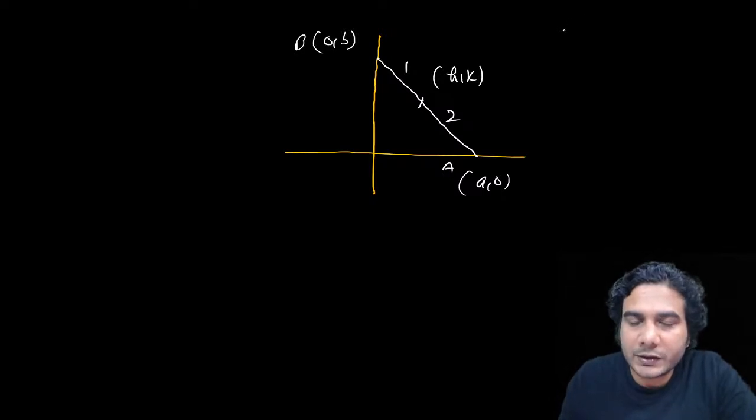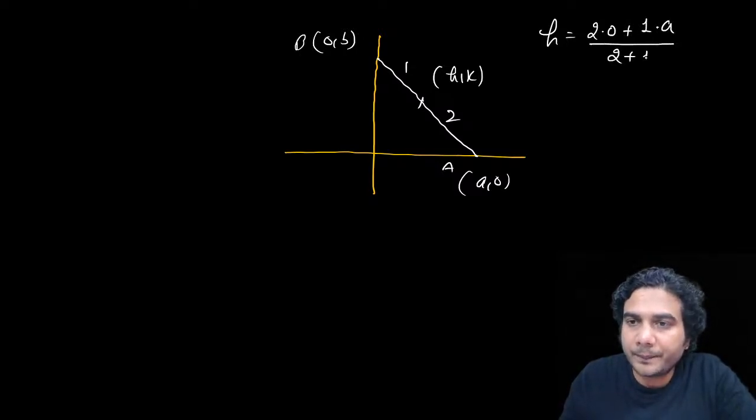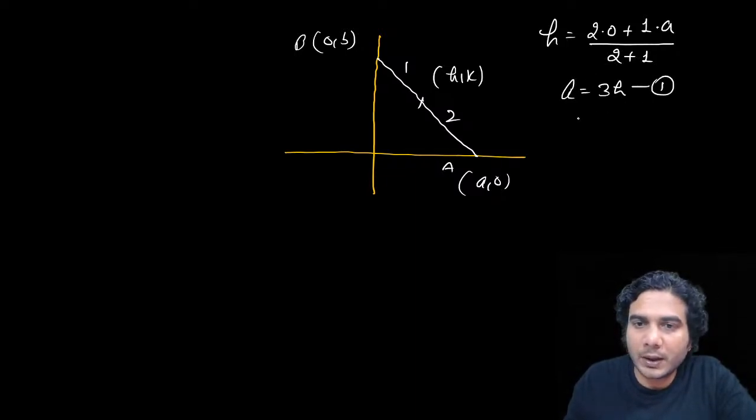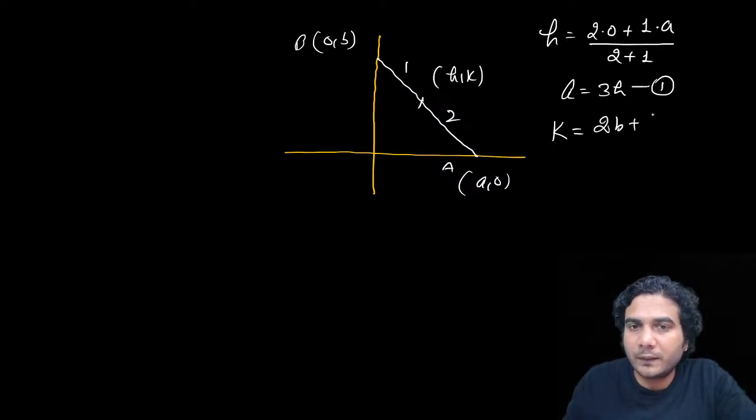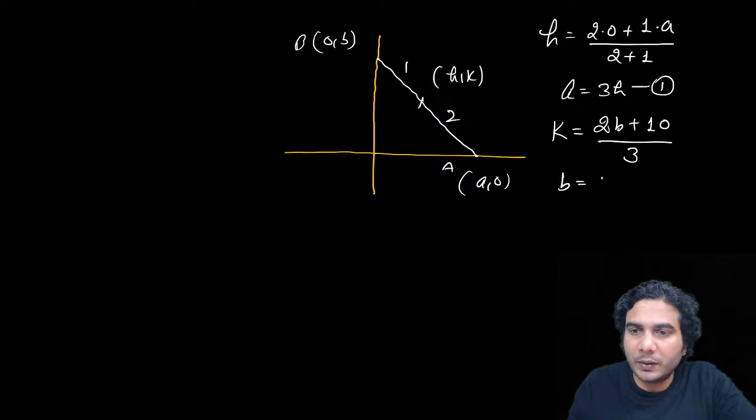So apply the section formula. So h is going to be 2 times of 0 plus 1 times of a divided by 2 plus 1. So a is going to be 3h, relation number 1, and k is equal to 2 times of b plus 1 times of 0 divided by 2 plus 1, which is 3. So from this we'll get b is equal to 2k by 3.